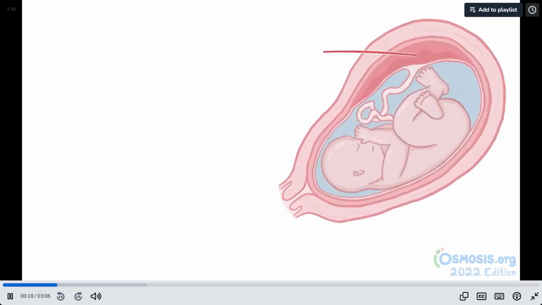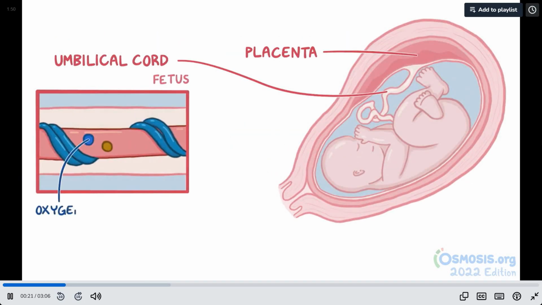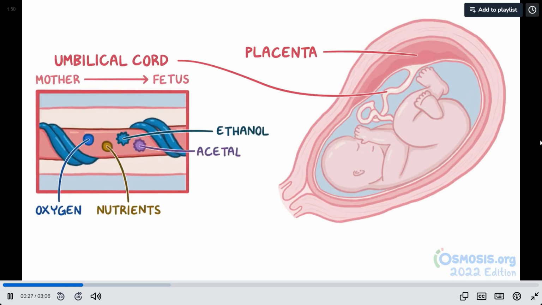Normally, the fetus is connected to the placenta by the umbilical cord, so the fetus gets oxygen and nutrients from the mother. Unfortunately, ethanol and toxic alcohol metabolites, like acetaldehyde, also pass freely through the placenta, but the fetal liver doesn't have the necessary enzymes to metabolize them, so they build up inside the fetus really fast.